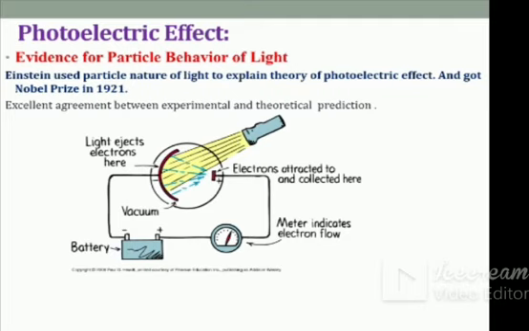These electrons are attracted to this plate, and here this meter shows the electron flow. This is the result of the light incident on the cathode, it emits the electrons. That electrons behave as a particle nature.